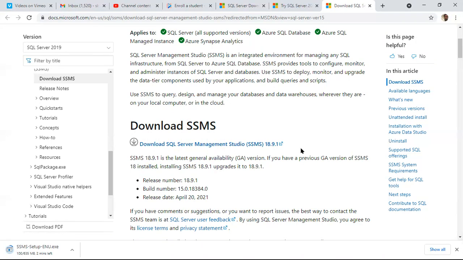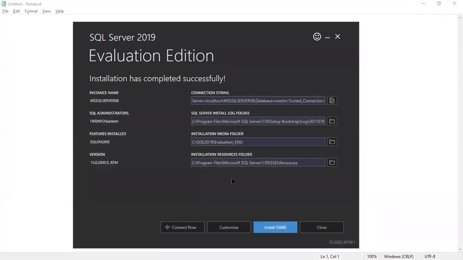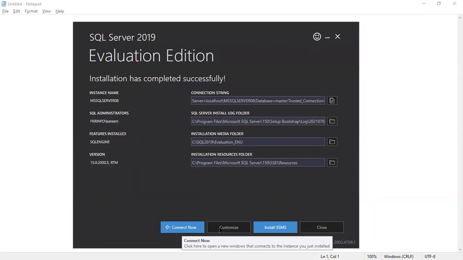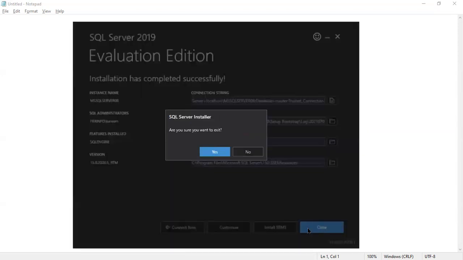These are very simple installation steps. Already in my machine SSMS is there, so I will just say close. Even remember, we can connect through the command prompt also. We can work from the command prompt temporarily if there is no SSMS. But it is a lengthy process for us, because every command we have to remember. Lengthy process. Right, I will say close now.